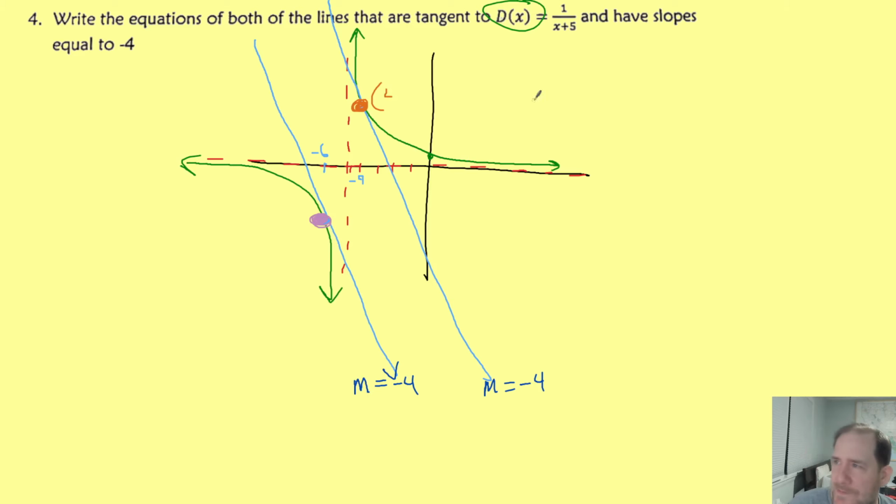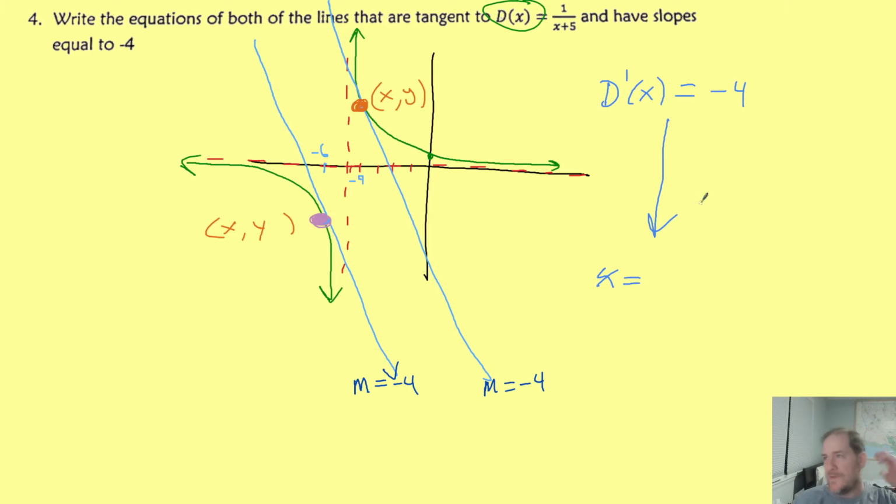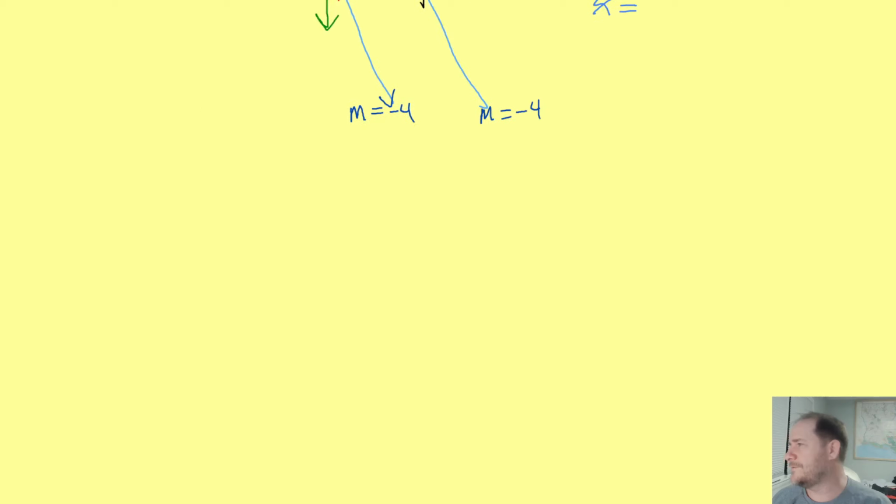So somehow, some way, we got to figure out the x coordinate of this point of tangency. We think it's -4. We're not sure, but we got to find the x coordinate so that we can then plug in to find the y coordinate, and do the same over here. There'll be some other x and some other y. All right. So how do we do that? Well, we do it the same way we did it in the last problem. We know the slope. It's -4, and slope comes from the derivative. So if we can find the derivative equation and set it equal to -4, then we can solve, and we'll get our 2 x values. Okay, so you probably should have expected this problem will involve finding the derivative, and of course it does. So 1 over x plus 5 is our function.